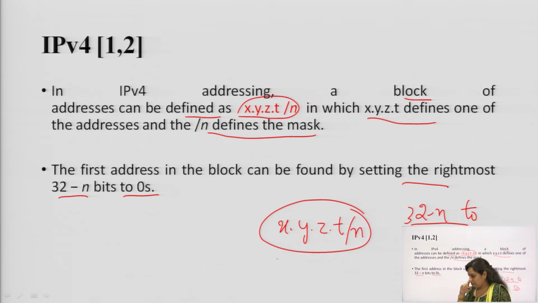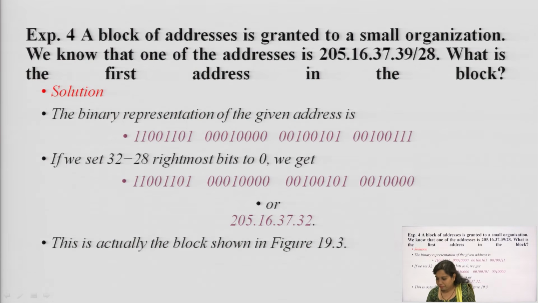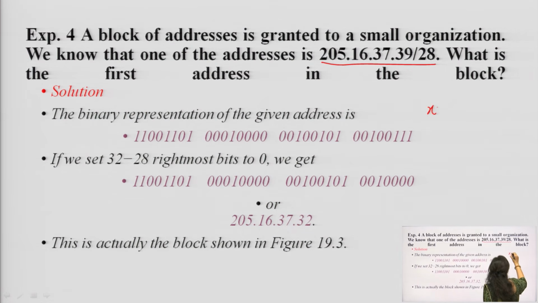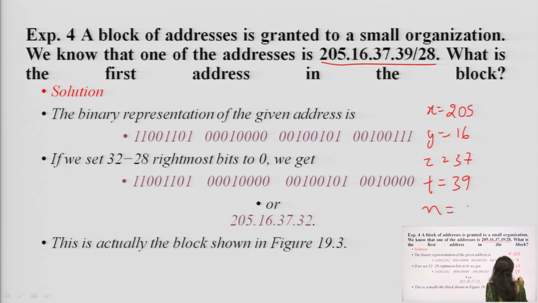So, this is the IPv4 frame format. Now, next, a block of addresses is granted to a small organization. We know that one of the addresses is written over here. You can see that x is equal to 205, y is equal to 16, z is equal to 37, t is equal to 39, and n is equal to 28, which will act as the mask. So, what is the first address in the block?